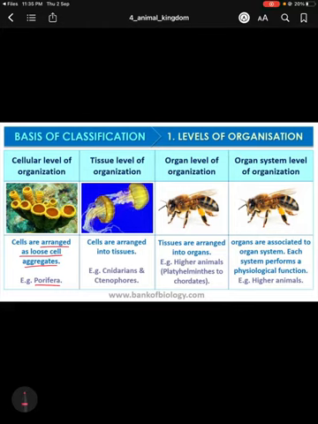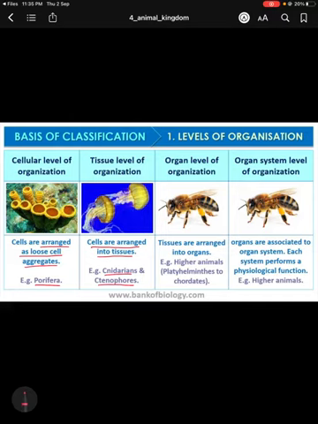Next level is tissue level of organization. Here the cells that are present in the organism form tissues, and these tissues perform their specific function. So in this case, cells are arranged into tissues, and each tissue performs its specific function. This type of organization can be found in Cnidarians and Ctenophorans.